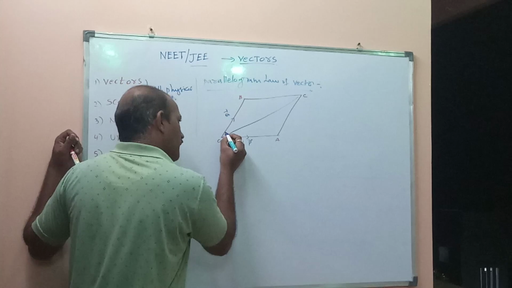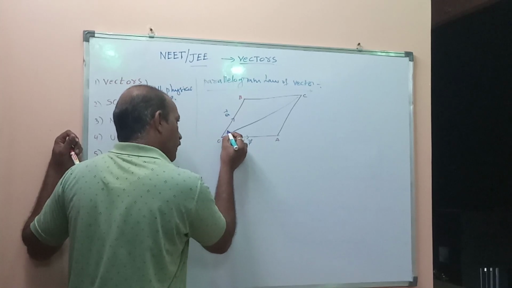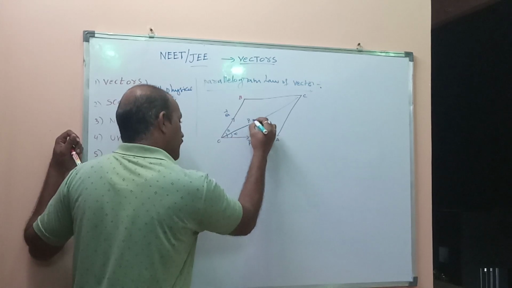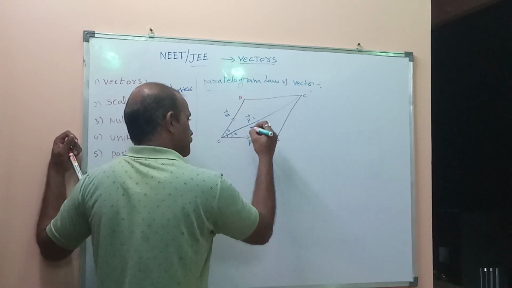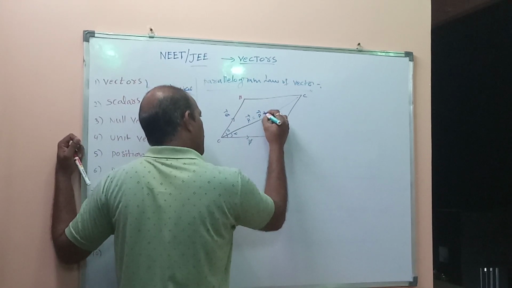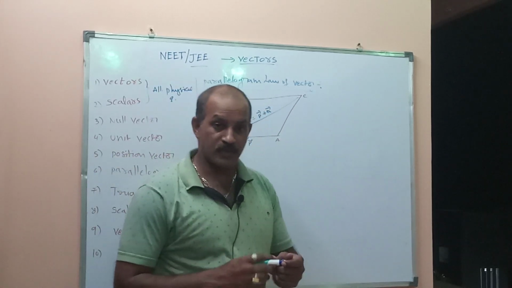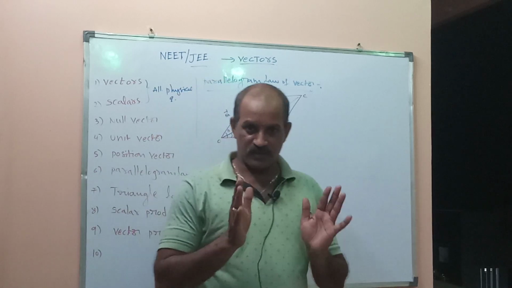The angle between the two vectors is theta. The angle of the resultant is alpha. Here R bar equals P bar plus Q bar. So what is the parallelogram law of vectors? Listen very carefully.